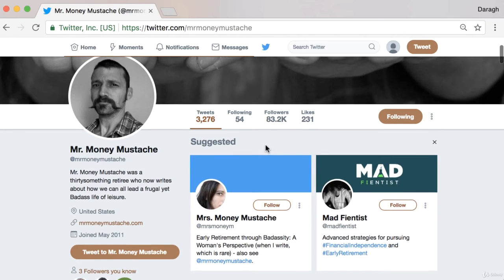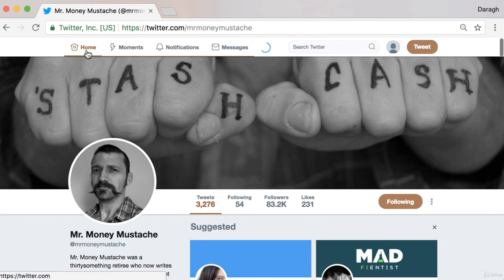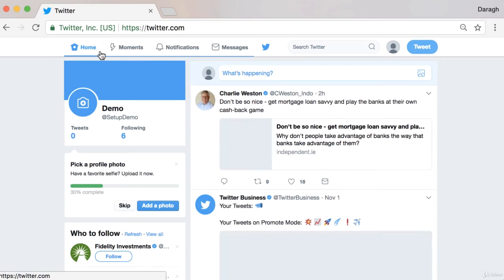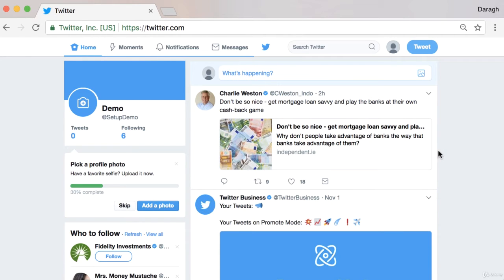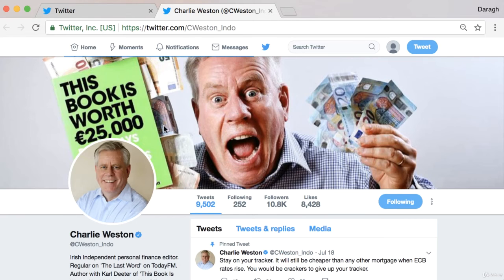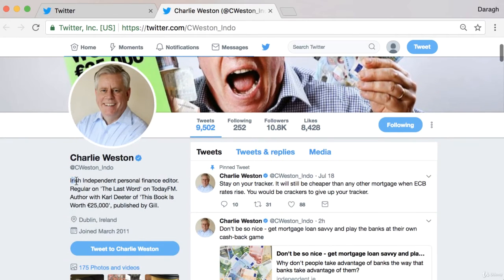And the key idea here is once you come back to your home screen, then your newsfeed will start to be populated with what those top people are doing. You can see the types of posts that they are putting out. You can come into their profiles. You can really have a look at how they're using the cover image, what are the type of things that they're putting in their profile here.